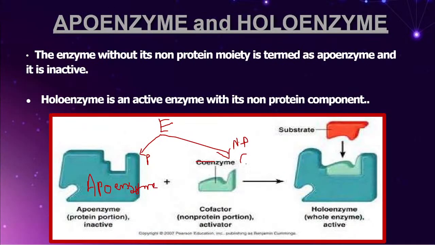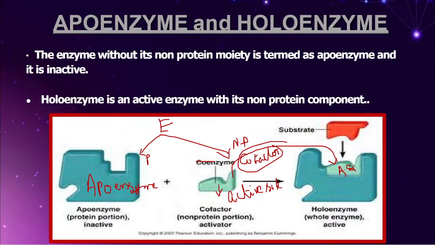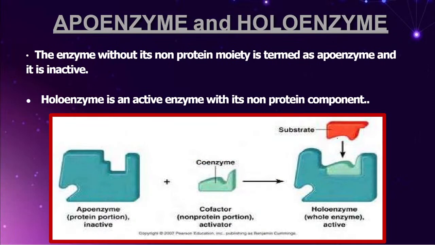We call it the cofactor, and the cofactor is the one forming the active site. Now all the students look into the picture very carefully. This cofactor comes and attaches to the protein part. Then what does it form? Look into the picture. It is forming the active site. The moment it forms the active site, only then will the substrate come and attach.